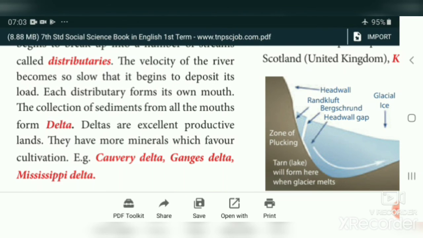The collection of sediments from all the mouths forms delta. In the mouth, the landforms are created. That is called delta. Deltas are excellent productive land. They have more minerals which favor agriculture or cultivation. The Kaveri Delta, Ganges Delta and Mississippi Delta are examples for delta.